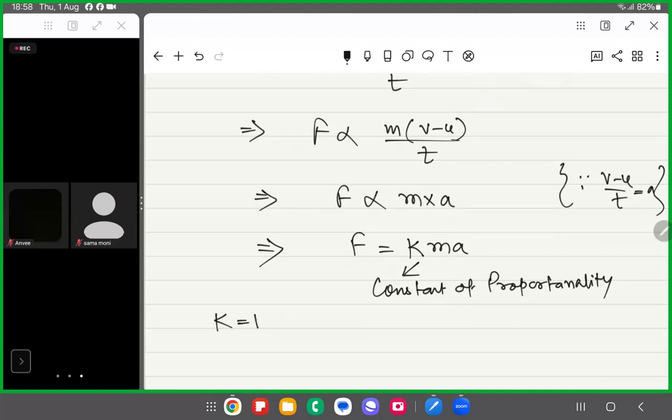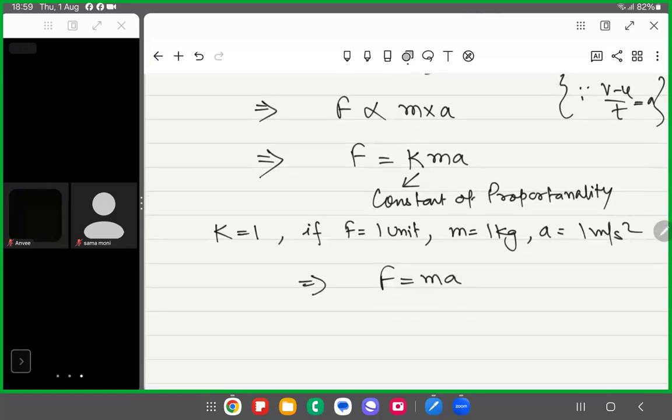If F is 1 unit force, mass is 1 kg, and acceleration is 1 meter per second square, then k will be equal to 1. So we have assumed that k is 1. Therefore, F is equal to ma, and this is another form of the second law of motion.